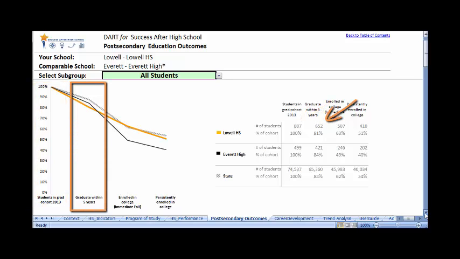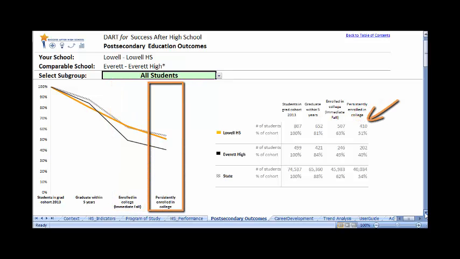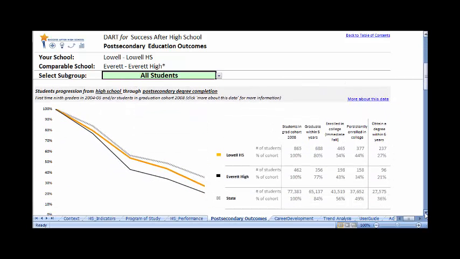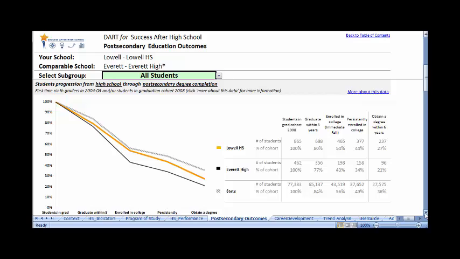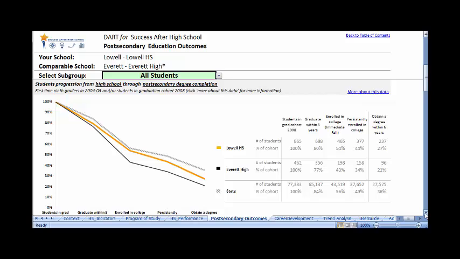In this case, 81% of the 807 in the grad cohort graduated from Lowell High School within 5 years. 19% did not graduate. 63% of the graduation cohort, or starting group, graduated within 5 years and enrolled in college in the immediate fall. And 51% persisted in college or enrolled for a second year. The next waterfall chart includes an additional data point, the completion of a postsecondary degree. You'll notice that this chart uses data from an earlier graduation cohort. That's because this milestone takes more time for students to reach.